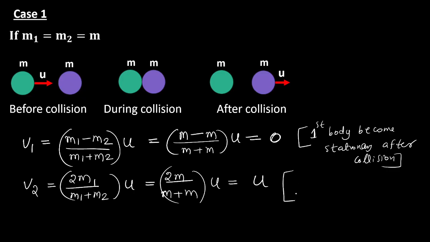Meaning that the second body is moving with the initial velocity of the first body. Let me write the conclusion here. Initial velocity of the first body.